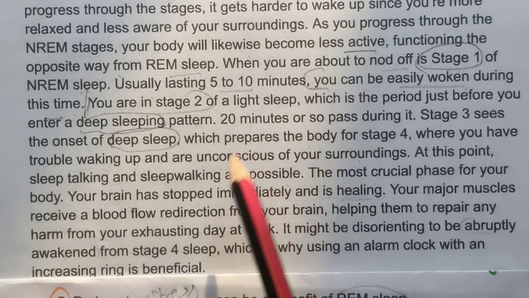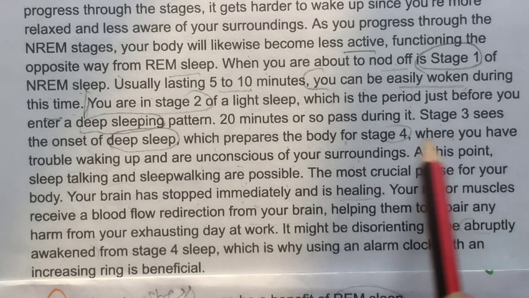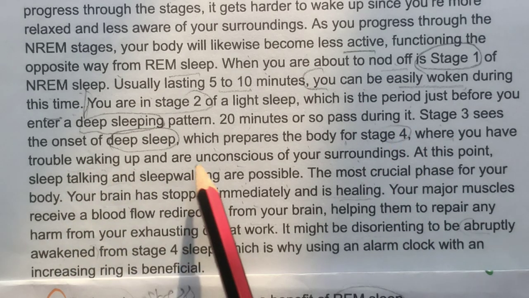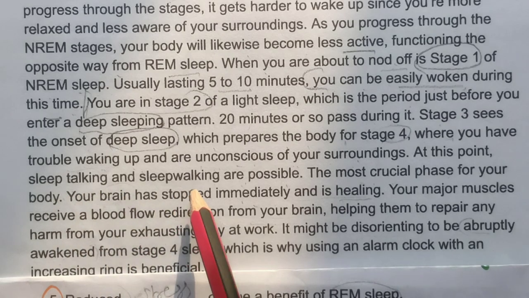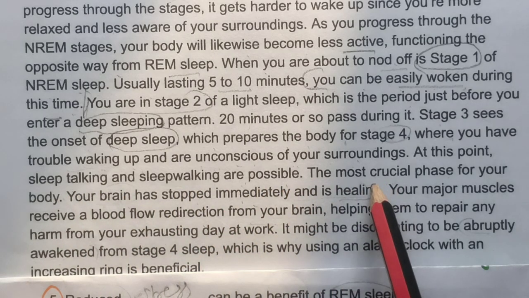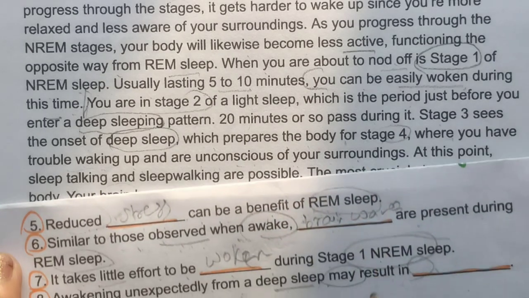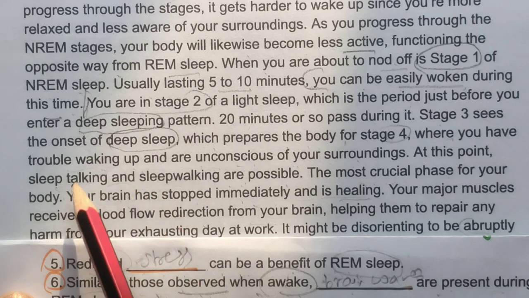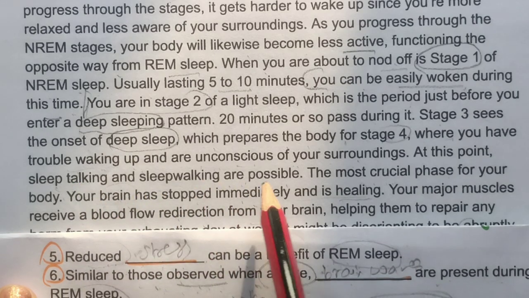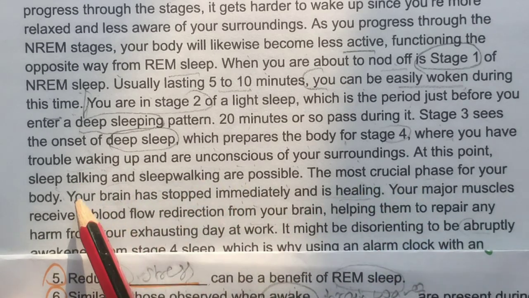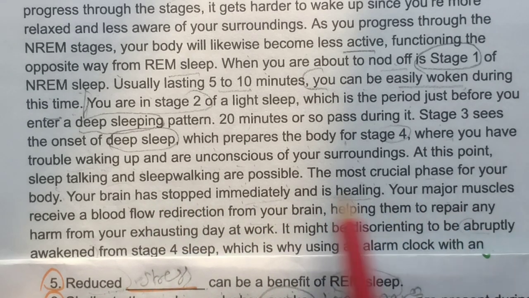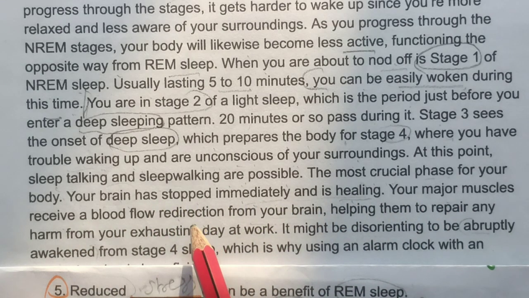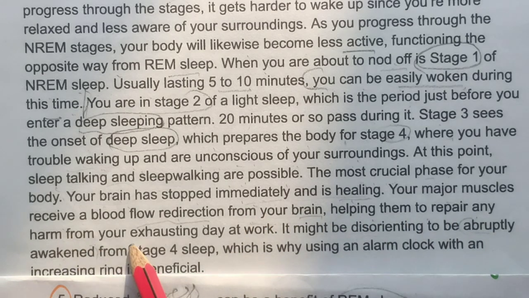But we are looking for the result. It prepares the body for stage 4, where you have trouble waking up or are unconscious. At this point sleep talking and sleep walking are possible. The most are possible, but here we can't write so many things. 3 words are not allowed, only 2 words are allowed. The most crucial phase for your body: your brain stops immediately and is healing. Your major muscles receive a blood flow redirection from your brain, helping them to repair any harm.